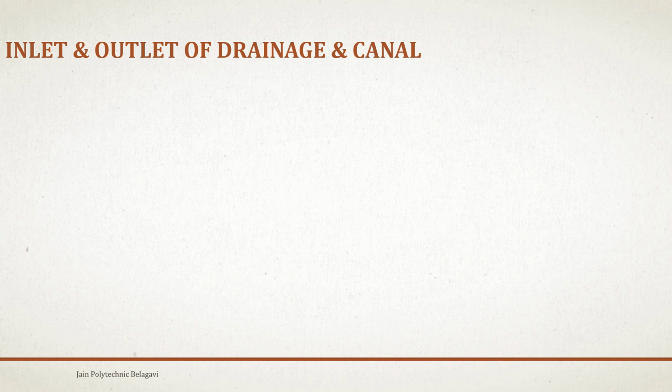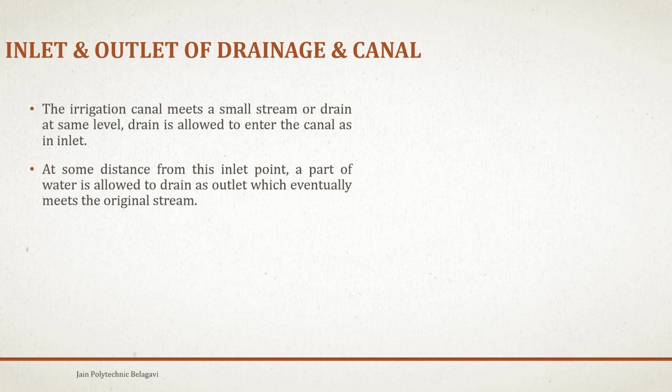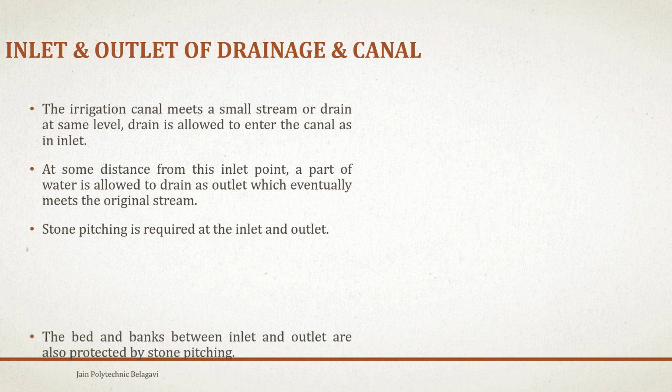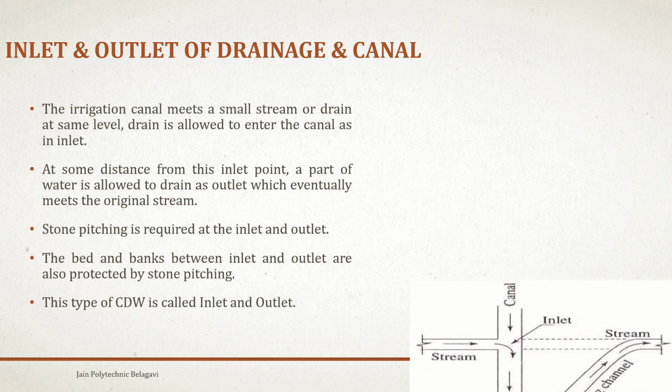Next we have the inlet and the outlet of drainage and the canal. The irrigation canal meets a small stream or drain at the same level. The drain is allowed to enter the canal as an inlet. At some distance from this inlet point, a part of the water is allowed to drain as an outlet, which eventually meets the original stream. Stone pitching is required at the inlet and outlet. The bed and banks between inlet and outlet are also protected by stone pitching. This type of cross drainage work is called inlet and outlet.